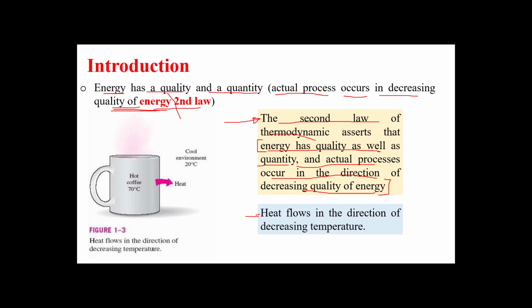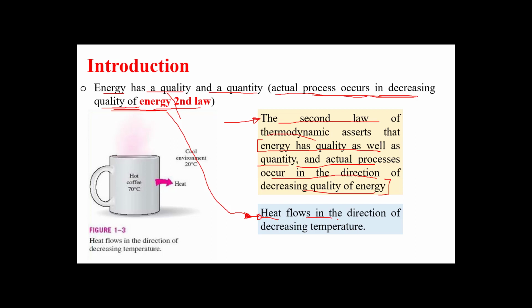So, for example, what's the meaning of actual processes occurring in the direction of decreasing quality? It means, for example, because heat is one type of energy, work is another type of energy. Let us give you an example of heat, because you know that heat depends on temperature.